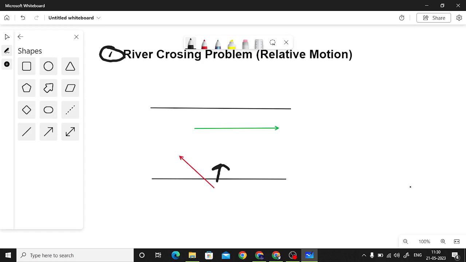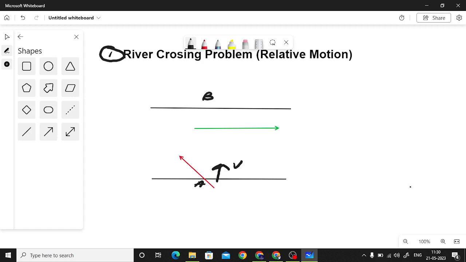So that is why if you start at this point A and you want to reach point B, and if you have started traveling straight, it will never be possible to reach point B. Now the reason is very much clear, because there is some speed of the water as well. Correct, the river is also flowing. So depending upon that speed, your net speed would change.